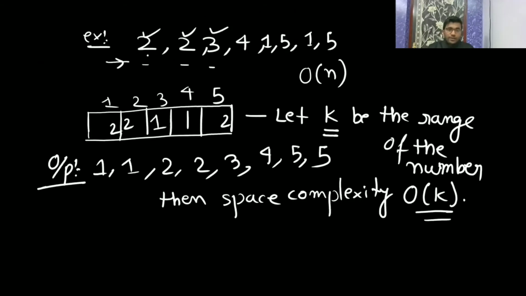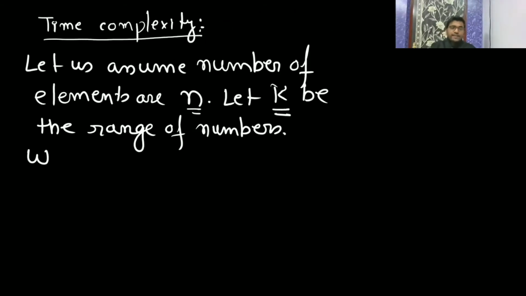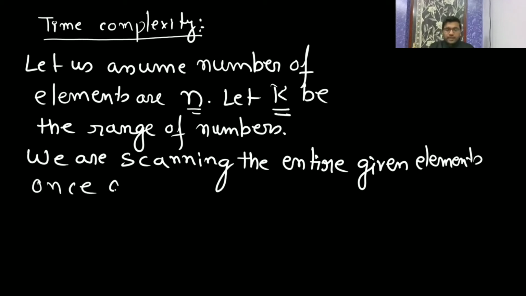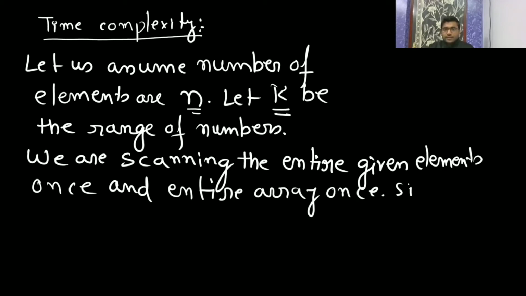So why are we getting that? Please write it first. We are scanning the entire array once. First we are scanning the entire given element set once, and then the entire array once. Let us assume the number of elements is n, and let k be the range of the numbers.